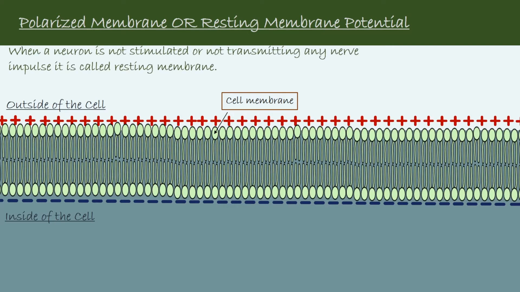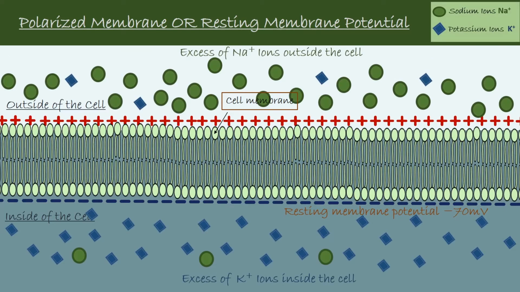At that time, the charge on the outside of the neural membrane is positive, while the charge on the inside of the membrane is negative. A neuron maintains its resting membrane potential at minus 70 millivolts. It means that the inside of a cell is approximately 70 millivolts more negative than the outside. The outside of the cell contains excess sodium ions. The inside of the cell contains excess potassium ions. The membrane potential of minus 70 millivolts is produced and maintained by different concentrations of ions inside and outside the neuron.